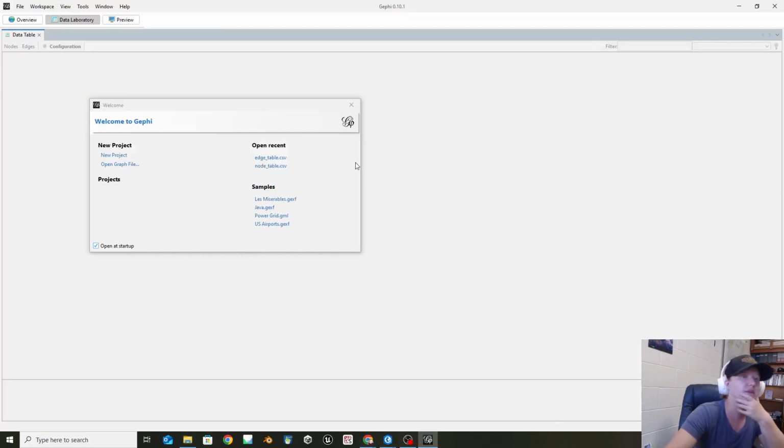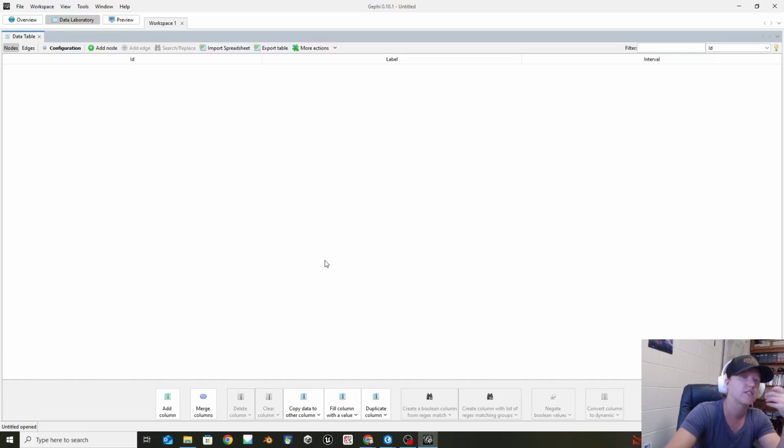Okay, so when we load up Gephi, and you can go and download that, it does kind of look like a sketchy website, but it is actually a perfectly fine one. So I'm going to go here and I'm going to say, yeah, I want to open up a new project. If you're not sure how Gephi works, they also do have sample data sets that will work for you.